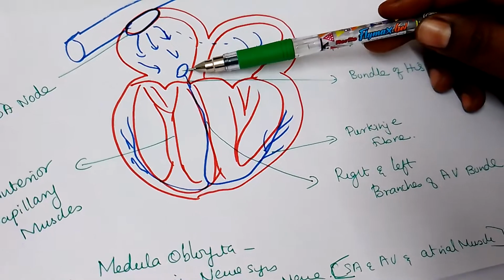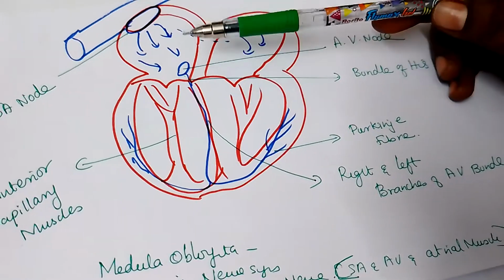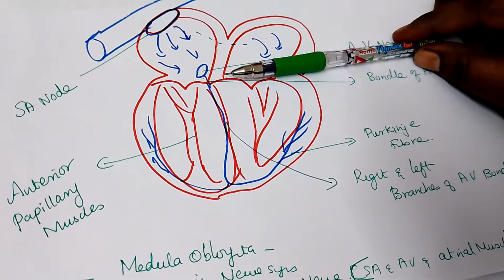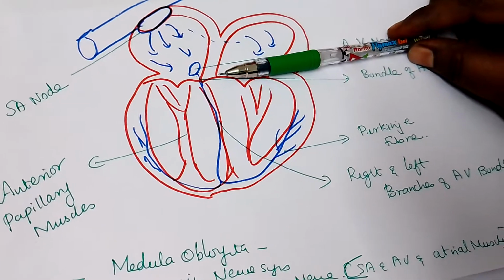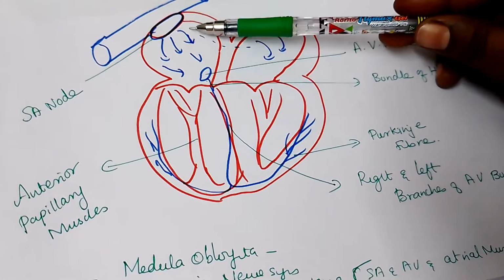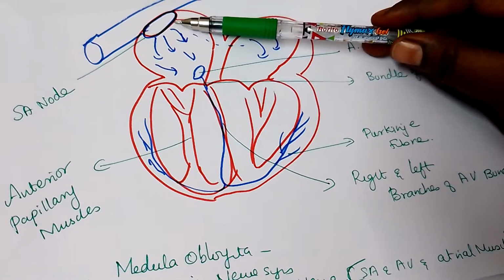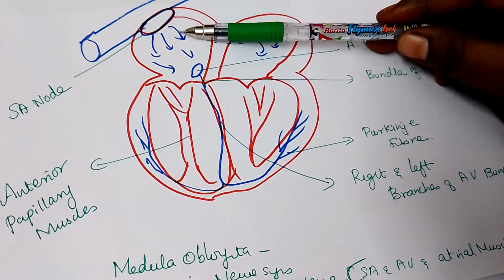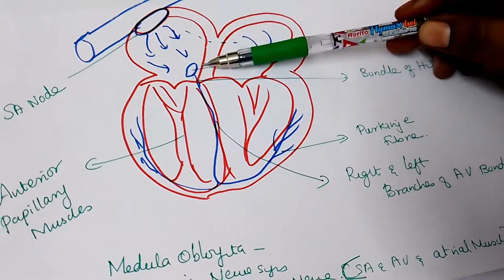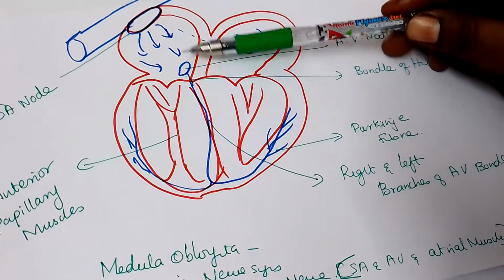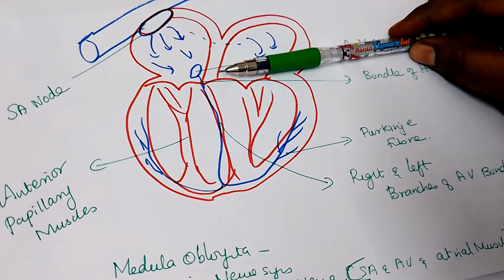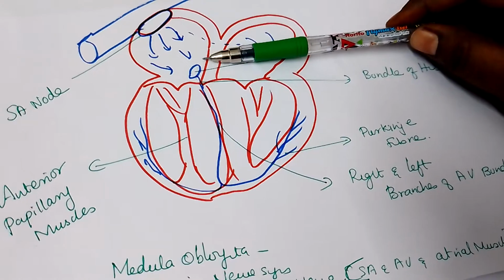The AV node also acts as a pacemaker of the heart, but only a secondary pacemaker. Why is it secondary? If any problem, anatomical or pathological, happens in the SA node and it cannot function, the AV node will do its function. This is called the secondary pacemaker function.